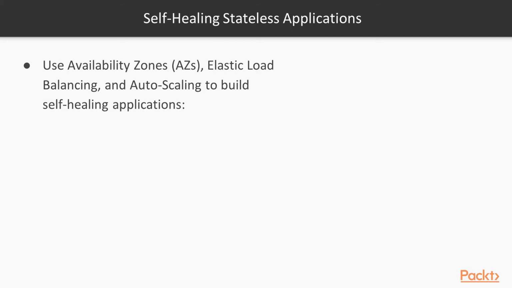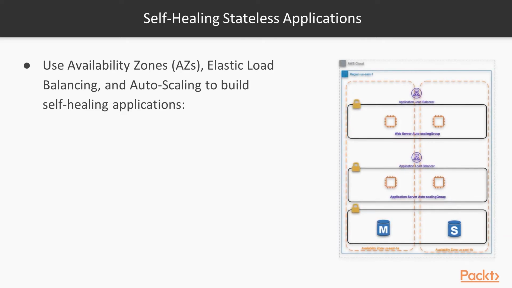With that structure of availability zones and regions, you can build what are called self-healing stateless applications. I'll give you an example. You can use availability zones, elastic load balancing, and auto scaling to build these self-healing applications. Here we have the AWS cloud. We're in the US East 1 region. We have 2 availability zones, East 1A and East 1B, and 3 subnets. One is a web server subnet, another is an application subnet, and the third is a database. You can see we have auto scaling groups for both web and application.